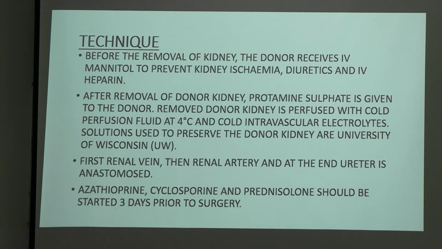Now coming to the technique. Before the removal of the kidney, the donor receives IV mannitol to prevent kidney ischemia, diuretics and IV heparin. After removal of the donor kidney, protamine sulfate is given to the donor. The removed kidney is perfused with cold perfusion at 4 degrees Celsius. What is this solution? UW solution, University of Wisconsin. Cold intravascular electrolyte solution, that is UW solution, is used to preserve the donor kidney. First the renal vein, then the renal artery, and at the end the ureter is anastomosed.